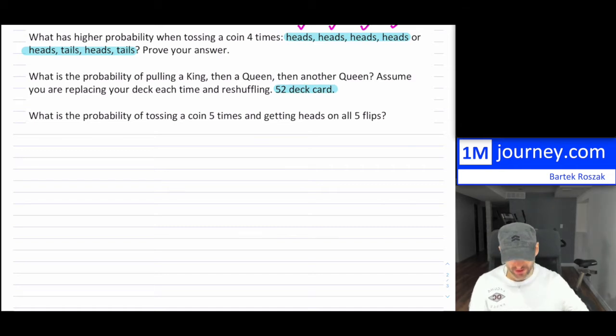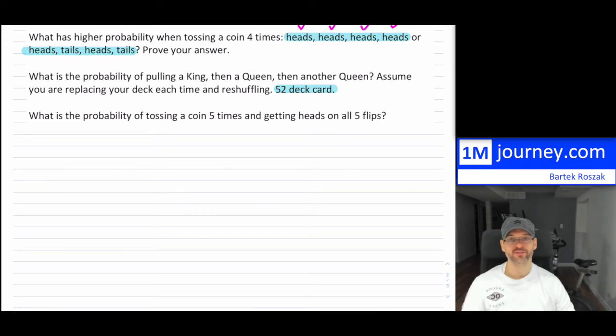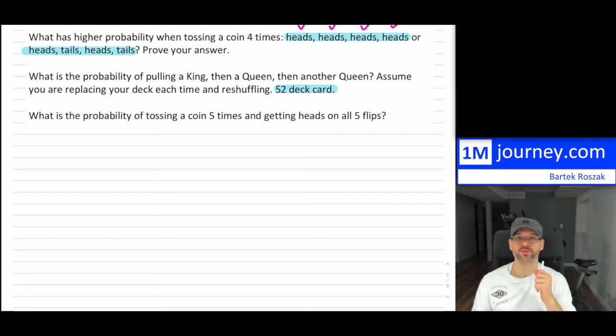In terms of decks, you have 4 aces, 4 2s, and then 4 3s, 4 4s, 4 5s, and all the way up to 10. So you have 4 10s, and then you have jacks, queens, and kings. There are basically 4 of each, and that's why it makes 52 cards in total. Now here it says we are replacing the deck. That means if you pull a card out, afterwards you put it back in, you reshuffle, and then you pull out another card.